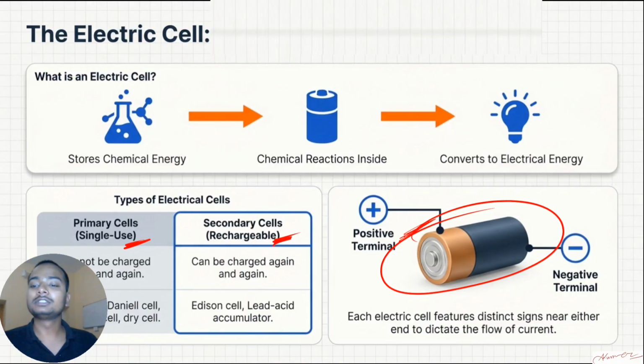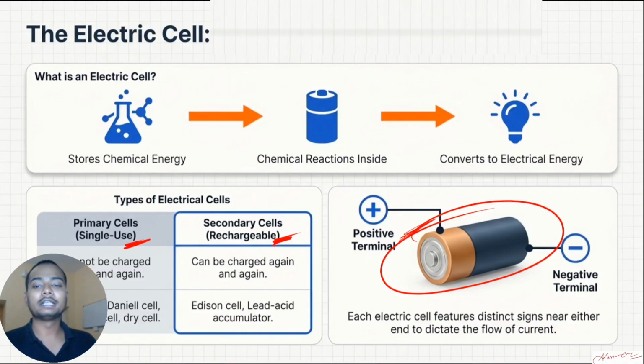Talking about some of the examples, voltaic cell is there, Daniel cell is there, Leclanché cell is there, dry cell is there. You don't have to go into the detail of what a dry cell, Leclanché cell and all those things are. That will come in class 8. For now, you just have to remember the names: voltaic cell, Daniel cell, Leclanché cell, and the dry cell.